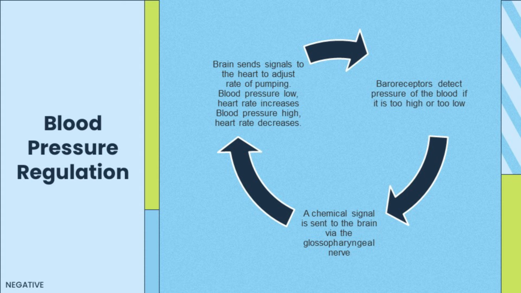The baroreceptors detect the pressure of the blood going through the arteries. If the pressure is too high or too low, a chemical signal is sent to the brain via the glossopharyngeal nerve. The brain sends signals to the heart to adjust the rate of pumping. If the blood pressure is low, heart rate increases, while if blood pressure is high, heart rate decreases.